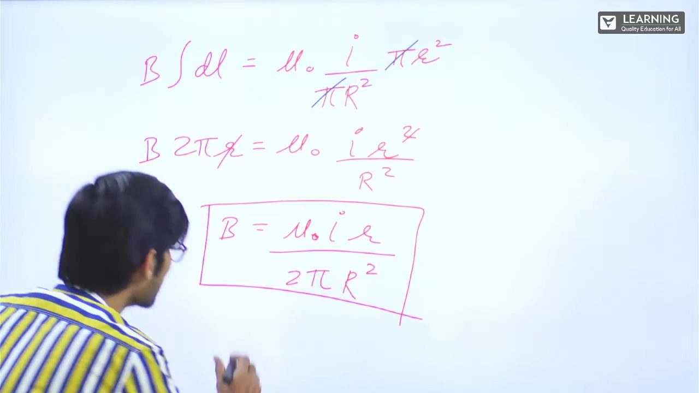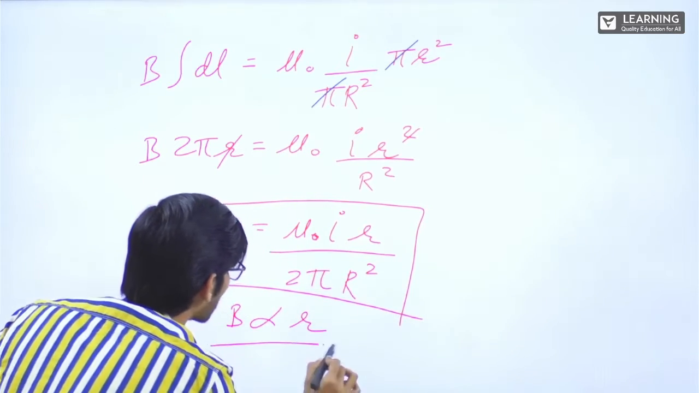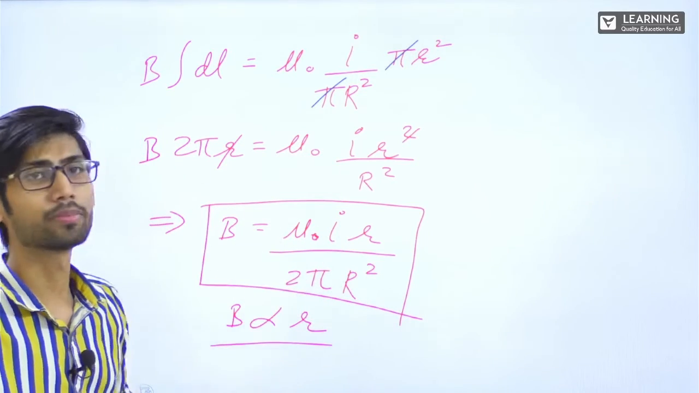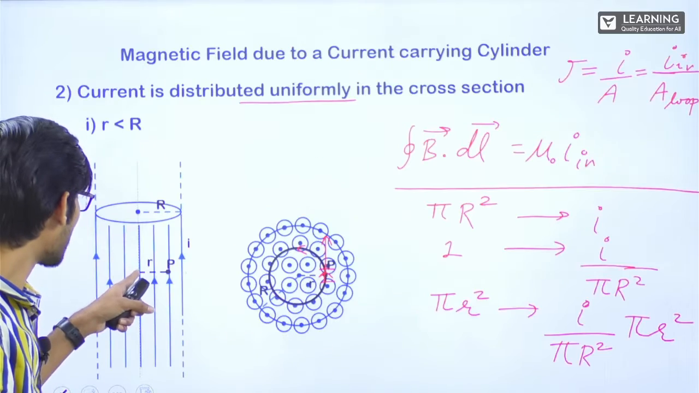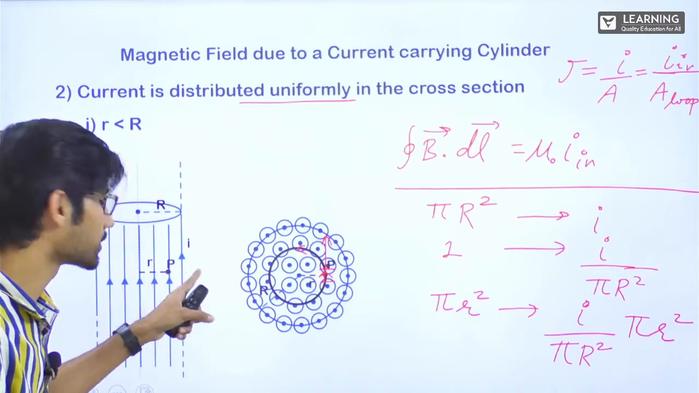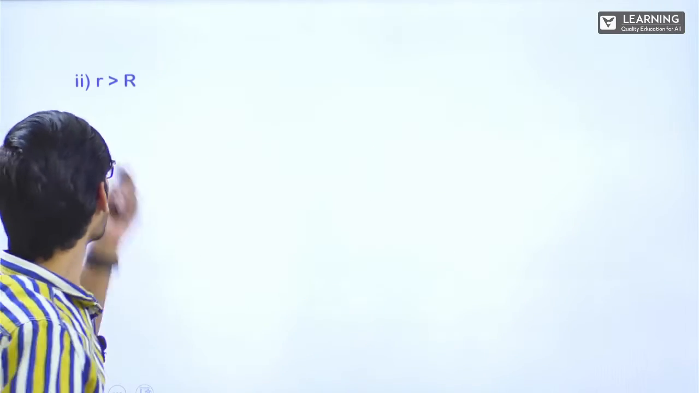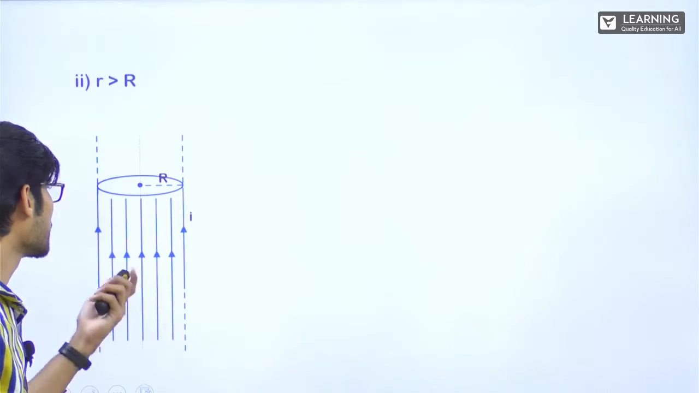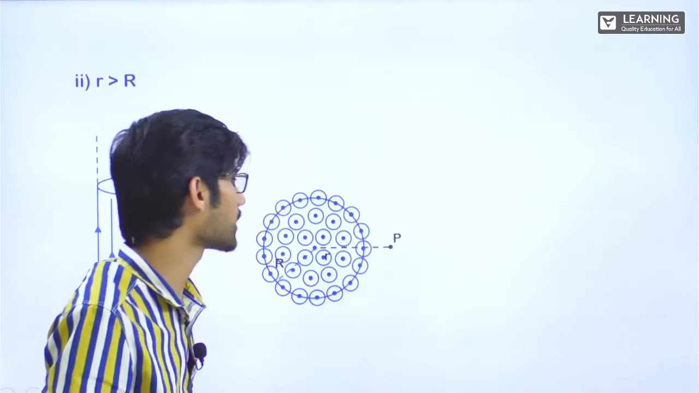Now from here if you see, B is directly proportional to r. See, this capital R is constant, it's the radius, so B is directly proportional to small r. So inside the cylinder, from the center till the time it comes to the surface, it is directly proportional. Outside, if we have to see, it's again the same story. This entire current is there like this. If you see the top view, it will be like this. The point P is outside.